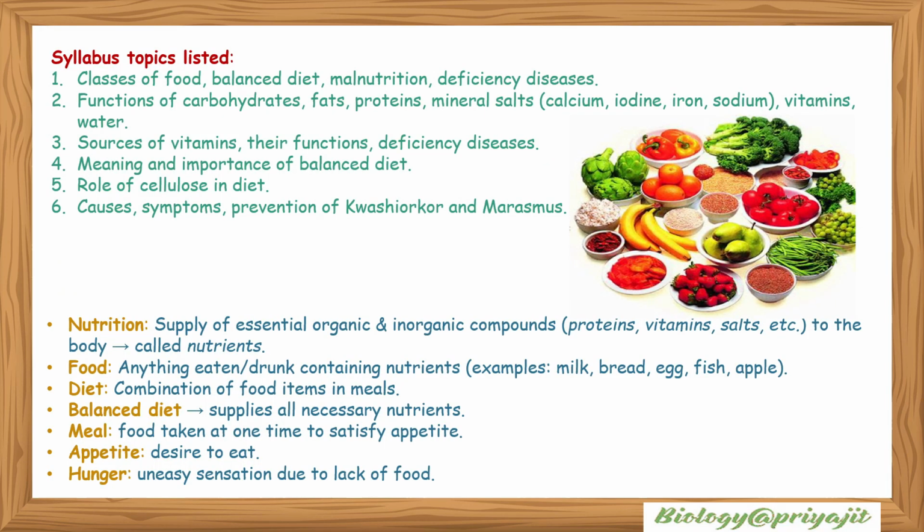Syllabus topics listed: classes of food, balanced diet, malnutrition, deficiency diseases, functions of carbohydrates, fats, proteins, mineral salts like calcium, iodine, iron, sodium, vitamins and water, sources of vitamins and their functions, deficiency diseases, meaning and importance of balanced diet, role of cellulose in diet, causes, prevention, symptoms of kwashiorkor and marasmus.